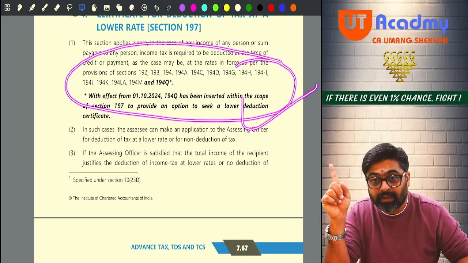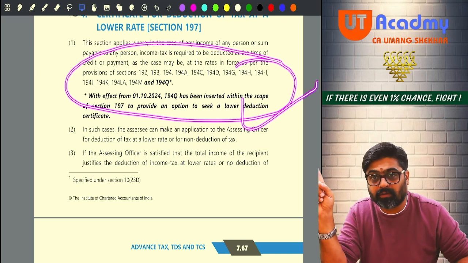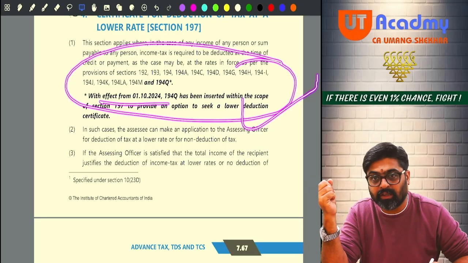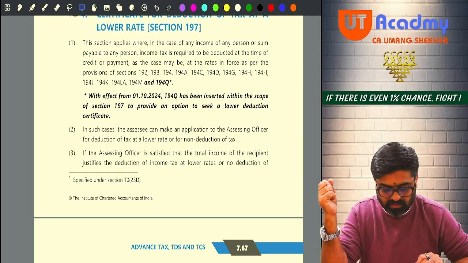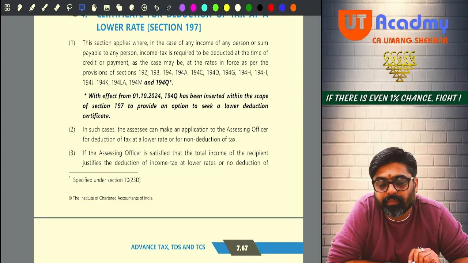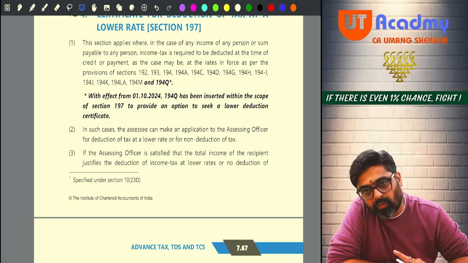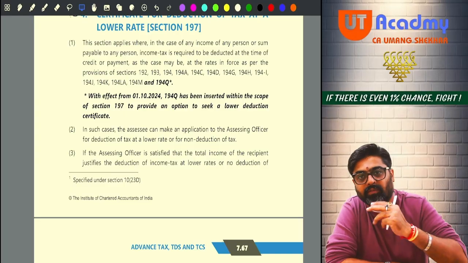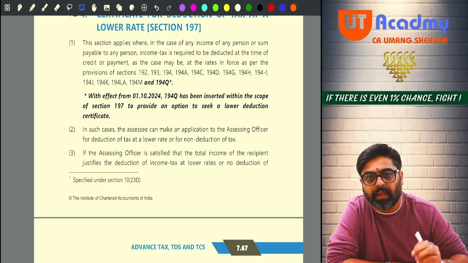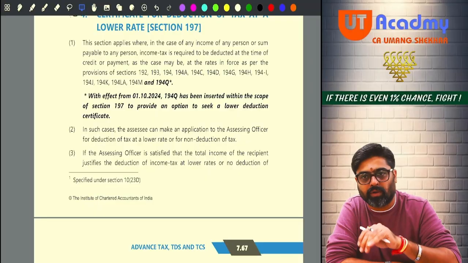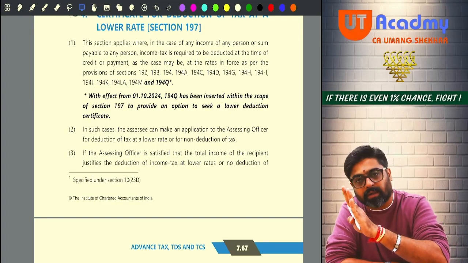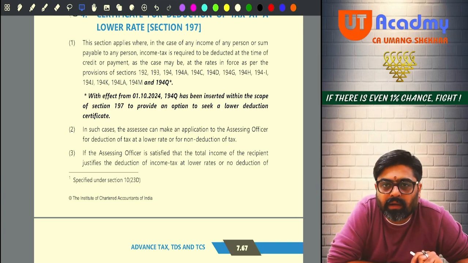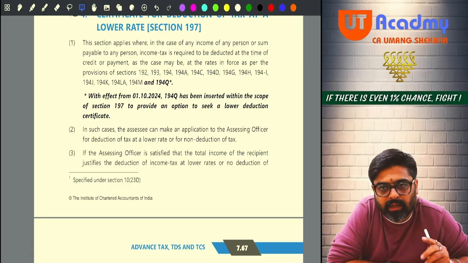Only, this certificate I cannot give for all the payments. This certificate I can give only to that payer who is making these payments. Now, based on the certificate, the payer will give me the full amount if the certificate states no deduction. If the certificate states lower deduction should happen, then at the rate of TDS mentioned in that certificate only, the TDS will be deducted by the payer. Did you understand this entire 197?